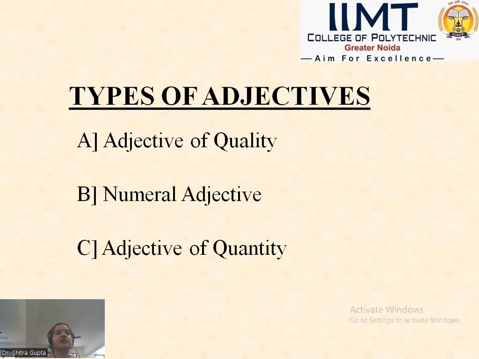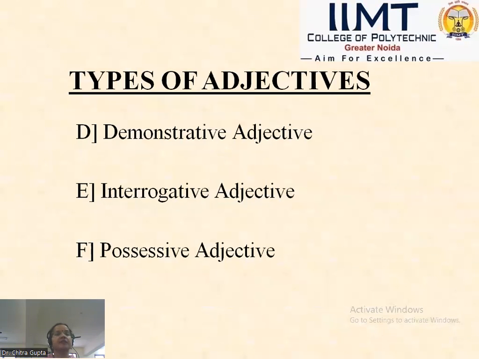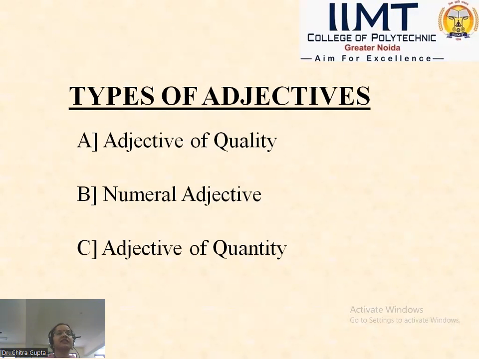Now we move forward, proceed further about how many types of adjectives there are. So there are 6 types of adjectives. Basically, these are as follows: adjective of quality, numeral adjective, adjective of quantity, demonstrative adjective, interrogative adjective, and possessive adjective. I'll brief you about all these adjectives one by one.